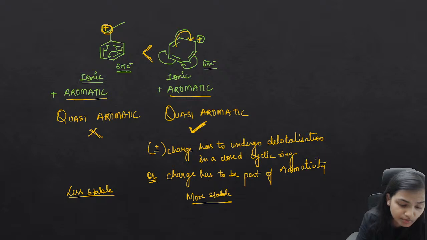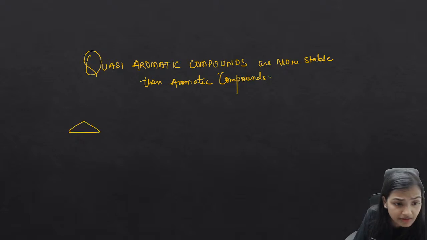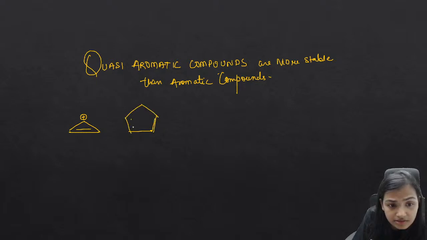So I can give you many other examples for the quasi aromatic compounds. Like if we have this as a negative charge, or no, not a negative charge, as a positive charge, or we could have any kind of species like this double bond and this negative. So this charge is a part of delocalization.